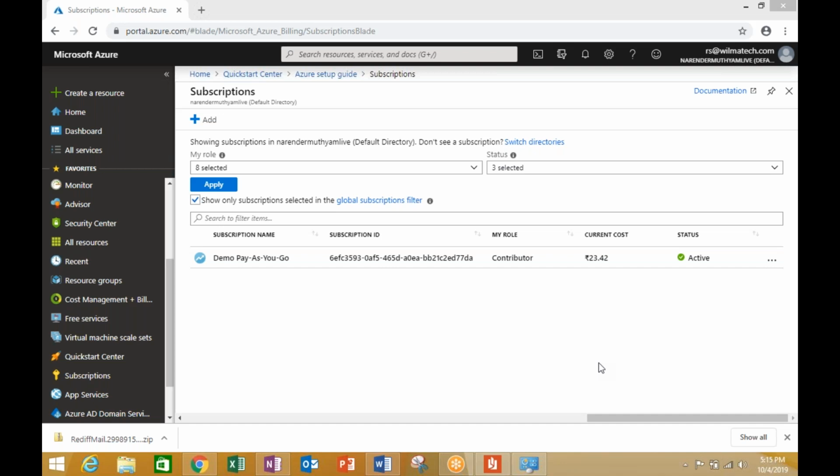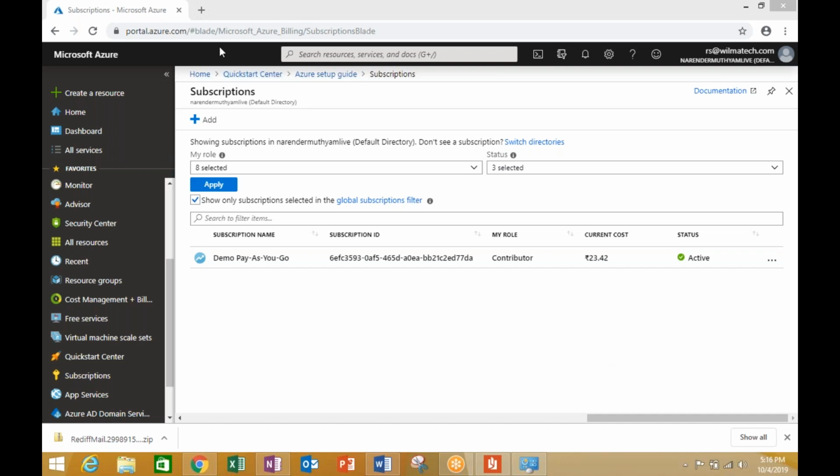Listen to me, please. Azure SDKs are software development kits. Basically, they are for developers to develop a variety of customized applications. Whereas I'm talking about management of Azure resources using another tool, and that tool is called CLI. That means command line interface. This command line interface has to be installed as a separate package.